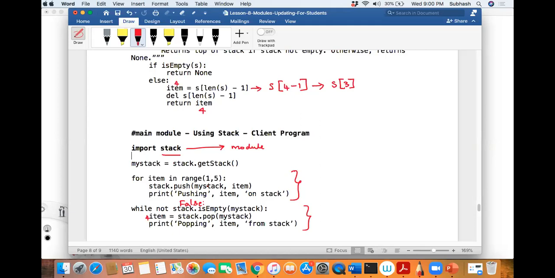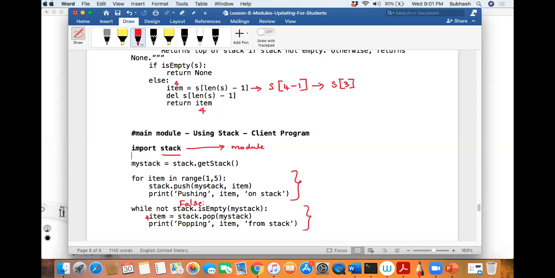Now here there is one thing that you have to keep in mind. When the stack is empty, you must not tell the user to do a pop operation. If your stack is empty, what operation can you do? I explained earlier during the start of the session. You can only do push, or you can do display and say it is empty, correct? So when the stack is empty, you cannot tell the user to do a pop. That is the wrong thing. You are giving wrong information to the client. Agree, disagree?